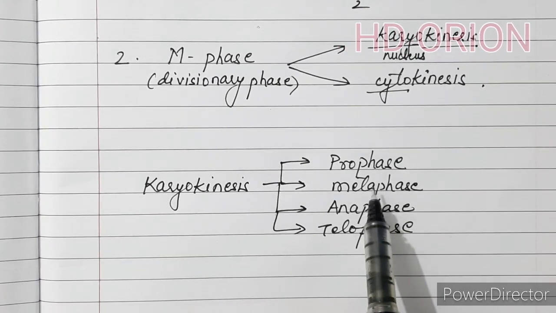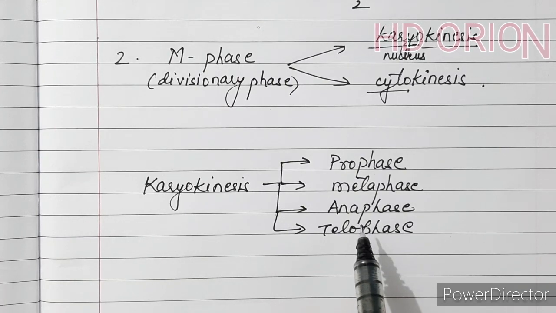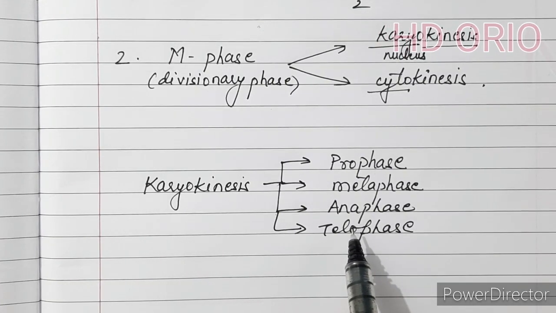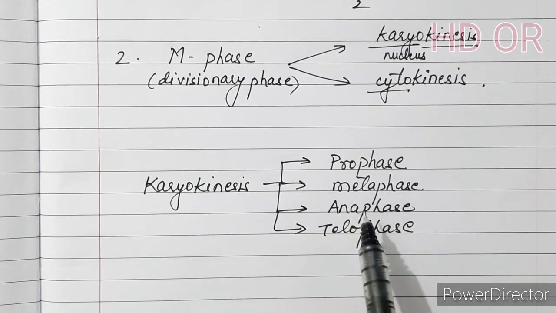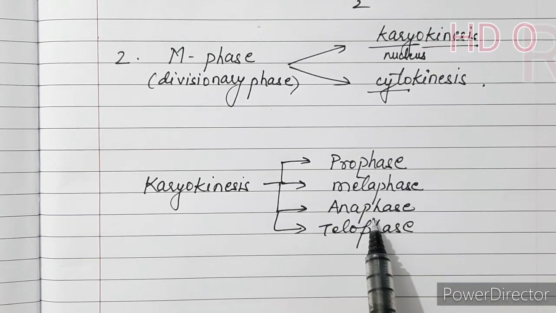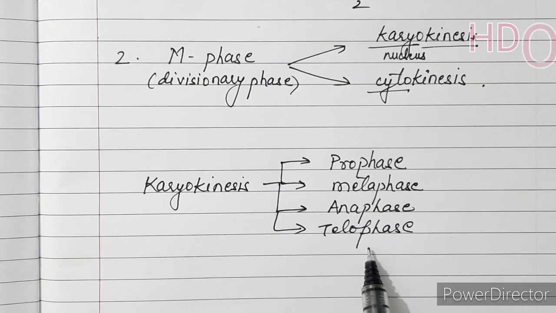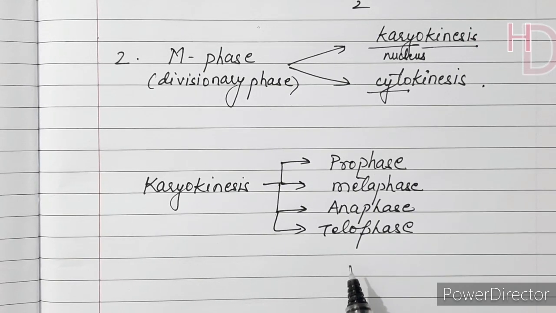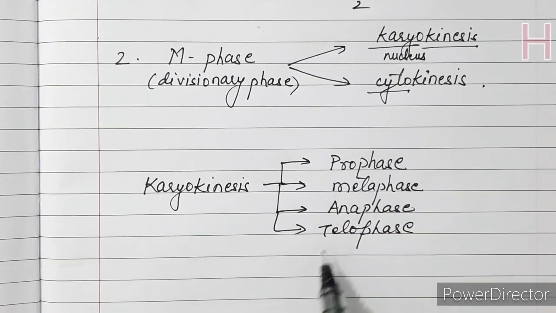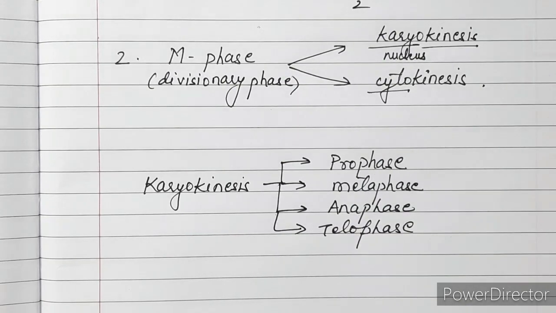Karyokinesis is further divided into four subphases. The process of division of the nucleus completes in four phases. The first one is prophase, the second is metaphase, the third is anaphase, and the fourth is telophase. When we will be studying mitosis and meiosis in detail, I will be teaching all these four phases in detail.